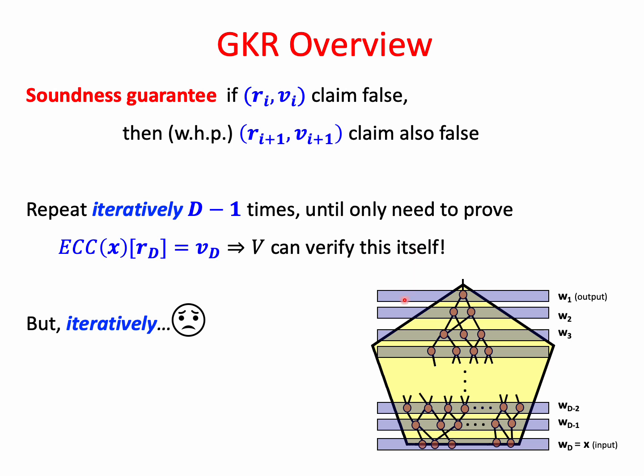And the only thing that bothers us is that these consistency subprotocols work iteratively. We have to execute them one after the other, because the output claim of layer I-1 is the input claim for layer I, and so on and so on. So we cannot actually perform these consistency subprotocols in parallel, because we don't have the input claim and we have nothing to do with the output claim.